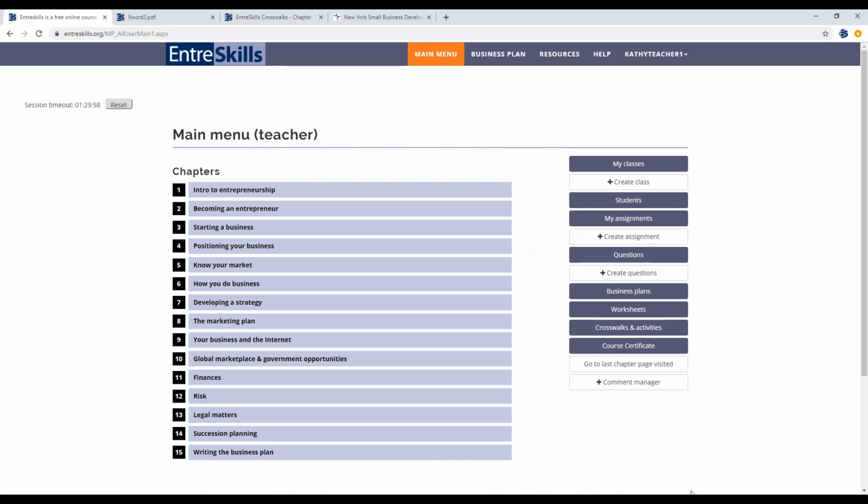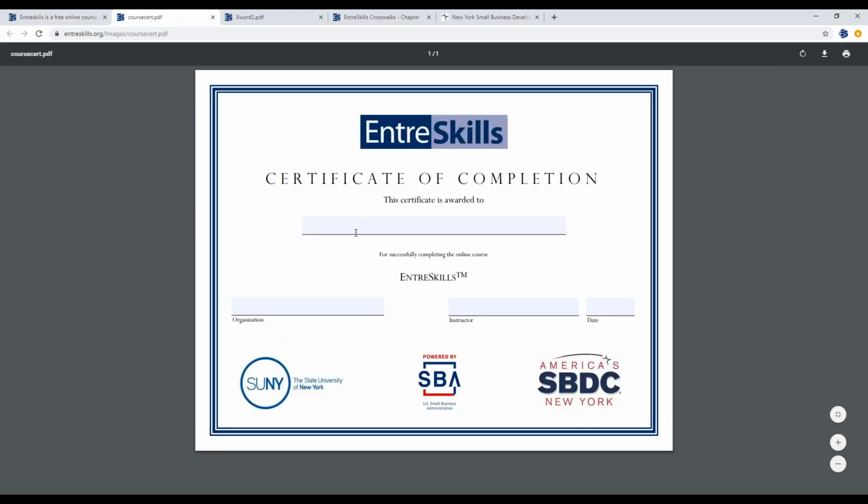I'm going through all the features that EntreSkills has, but again, you don't have to use all of them. You can use what you like, what works best for you. If you want to issue course certificates for your students, you can do that by clicking here. There's a PDF file that you can fill in and then print out.